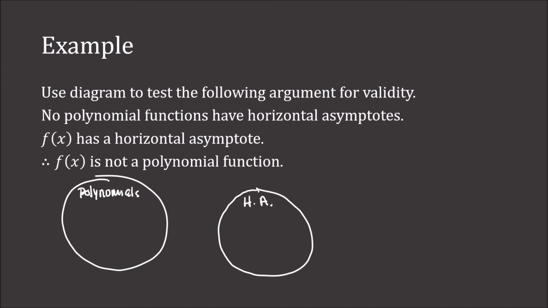Right now, we can't have horizontal asymptotes in polynomials. That's why they're separate circles. Now we're told that f of x has a horizontal asymptote, so it has to fall over here. Therefore, f of x is not a polynomial function. Well, that's valid. It's true, right? Because it's falling in the circle of horizontal asymptotes, there's no possible way for it to fall in the circle of polynomials. So this would be a valid argument.